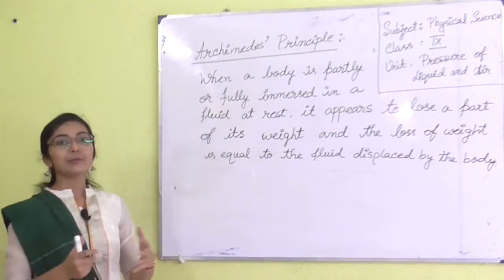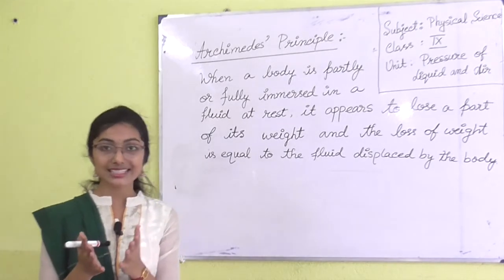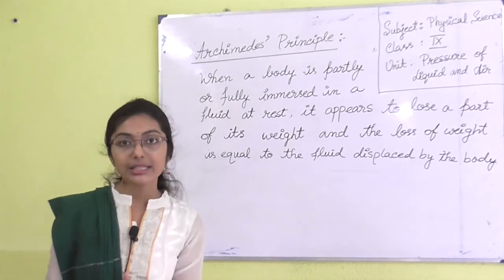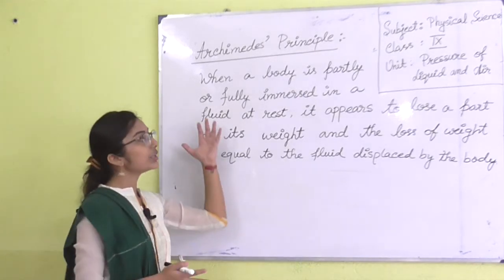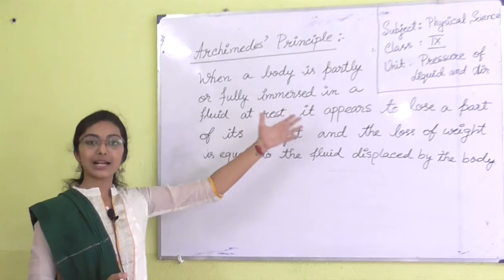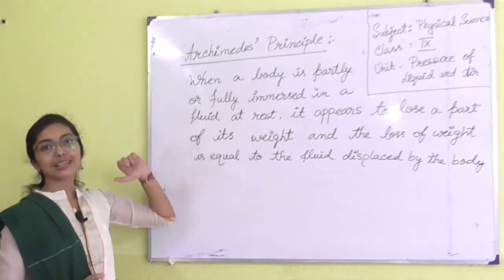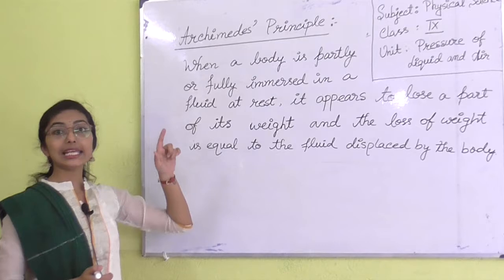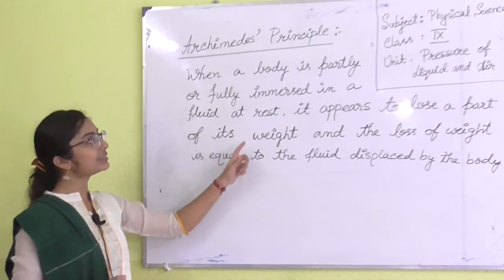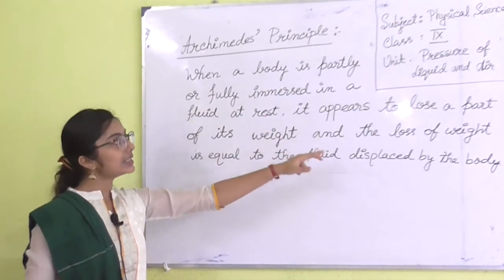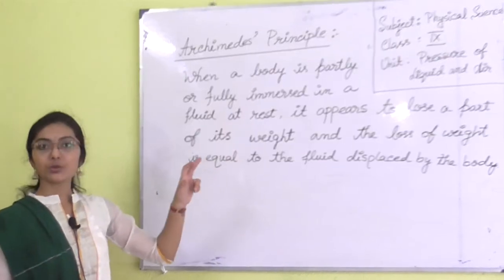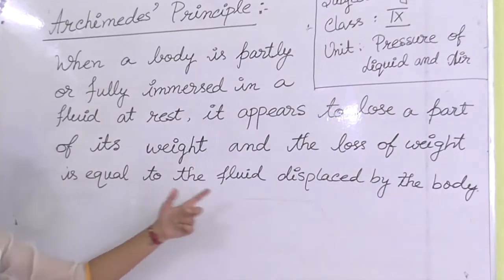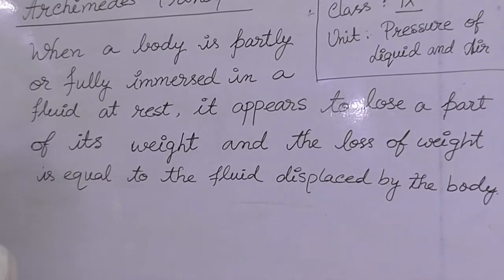This total phenomenon was discovered by Archimedes, and from this we know Archimedes' principle. So what's Archimedes' principle? When a body is partly or fully immersed in a fluid at rest, it appears to lose a part of its weight, and the loss of weight is equal to the weight of the fluid displaced by the body.